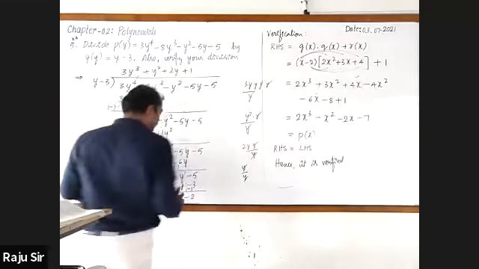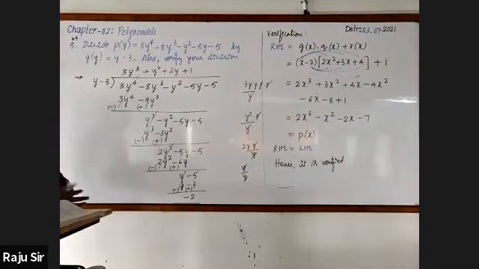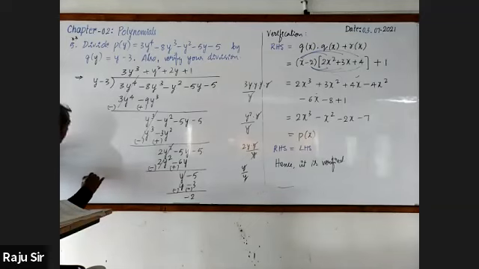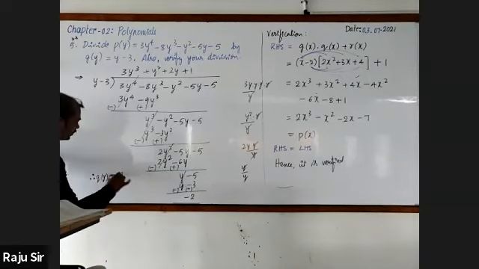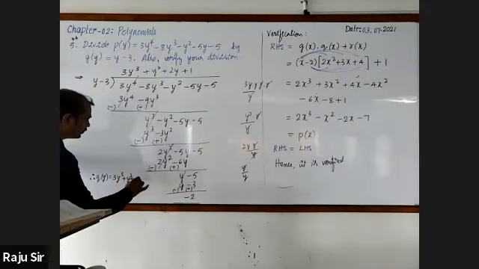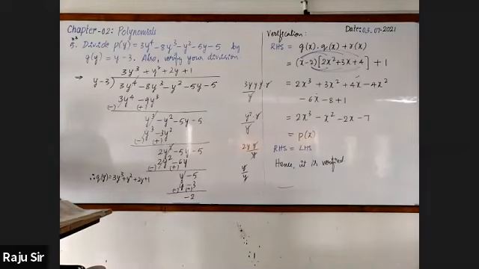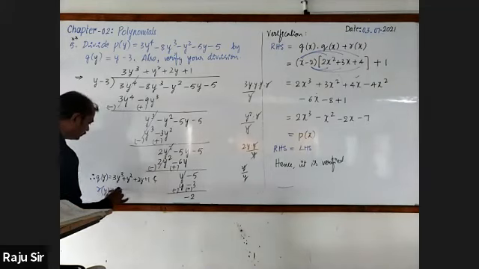Okay. Now, below that, you write quotient and remainder. Here I don't have space, so I am writing here. Therefore, quotient Q of Y is equal to 3y cube plus y square plus 2y plus 1. And remainder R of y is equal to minus 2.